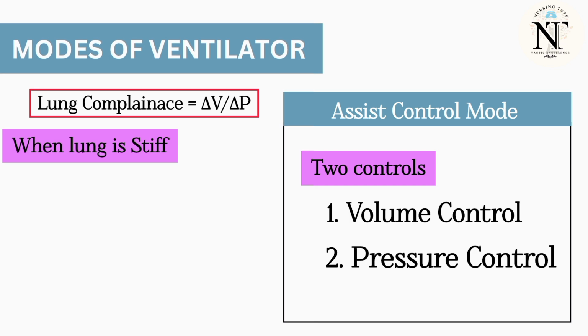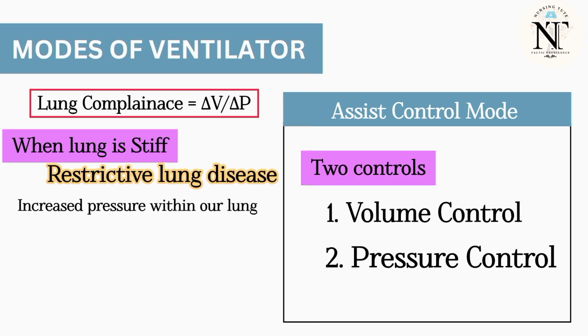So when the lung is stiff or compliance is poor, that means the stretchability of the lung is affected. We can call it a restrictive lung disease. In these conditions, there is an increased pressure within the lungs noted, because when the stretchability of the lung is affected, our lung does not expand normally. So this will increase the pressure within our lungs because the lung is constricted.